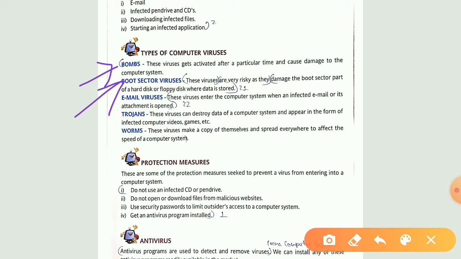Now there are certain kinds of viruses that attack your booting process, and you can imagine, if a virus can attack your booting process, it can crash your overall system. So that is why these are very risky, as they can crash your overall system.